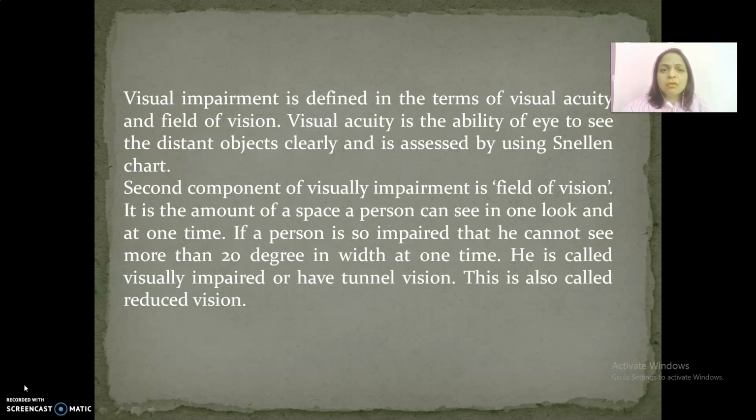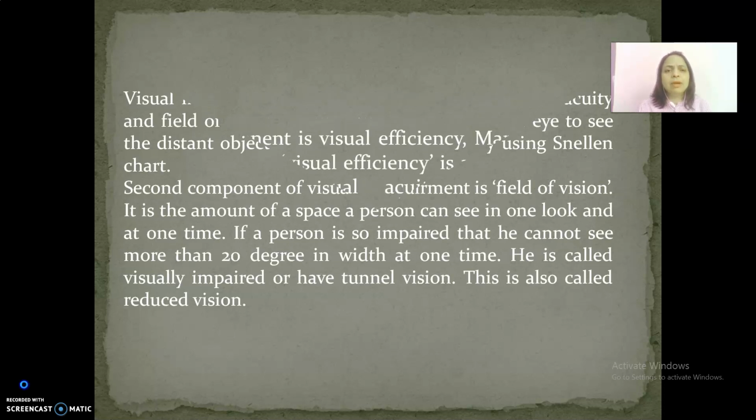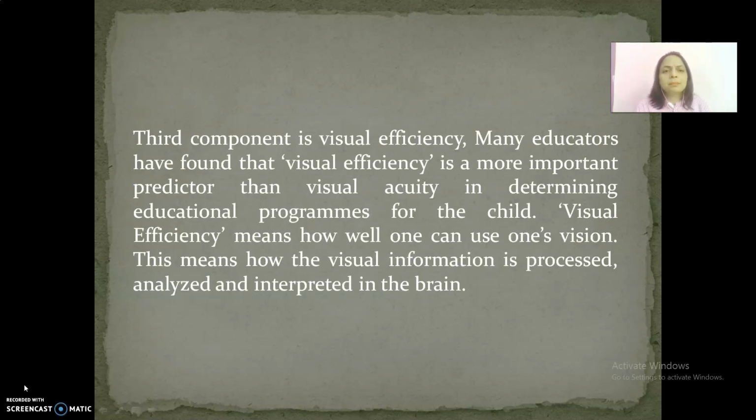It is the amount of space a person can see in one look and at one time. If a person is so impaired that he cannot see more than 20 degrees in width at a time, he is called visually impaired, or he is said to possess tunnel vision. This is also called reduced vision, because the person can perceive only a narrow band within the field of vision.